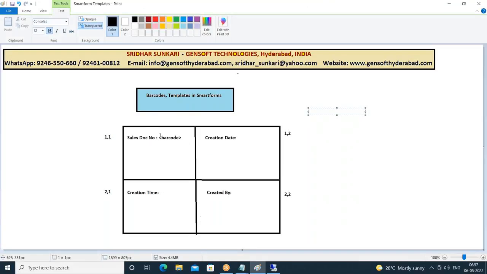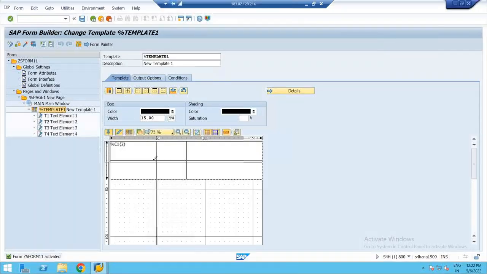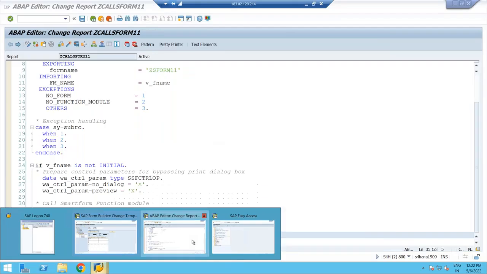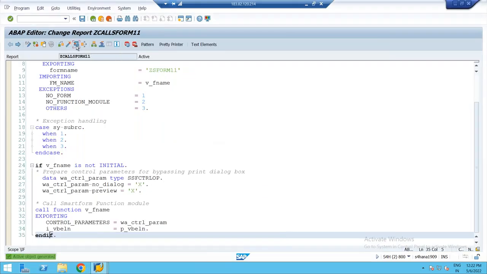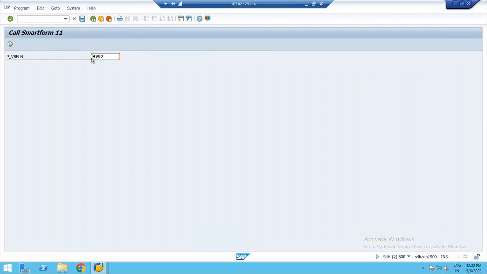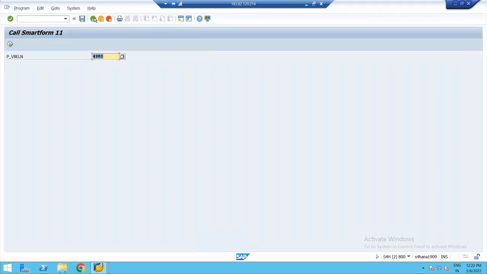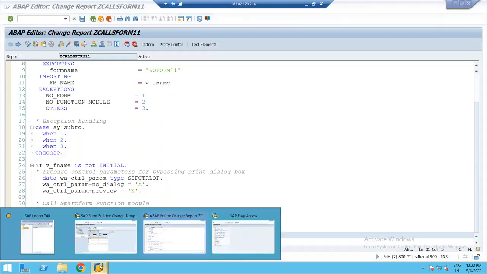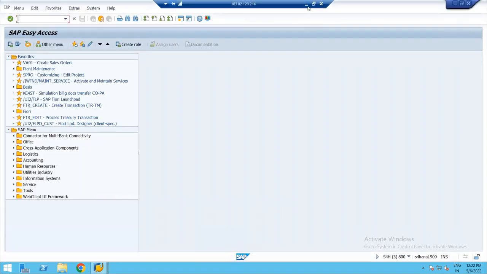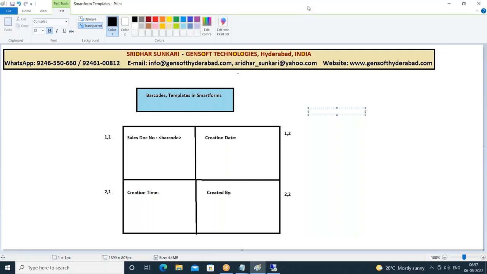This sales document number, we have to show it as a barcode kind of thing. As of now, we are able to see that particular sales document number. Due to security reasons, assume that this sales document number, or any data, you have to show it as a barcode kind of thing. So for that we have to go for smart styles. Yesterday we have seen how to create the smart style. In yesterday's case, we created the smart style, and as part of that smart style, we created two paragraph formats.